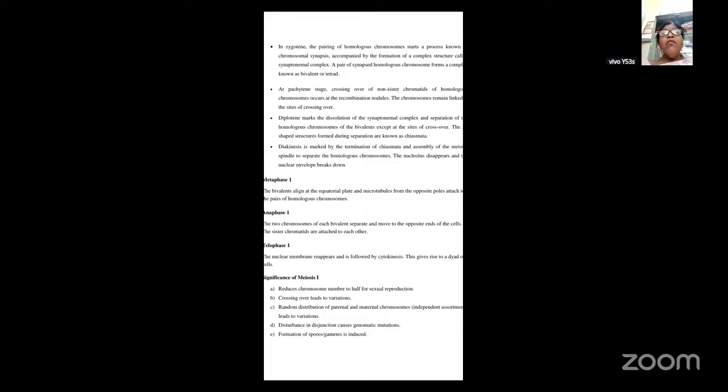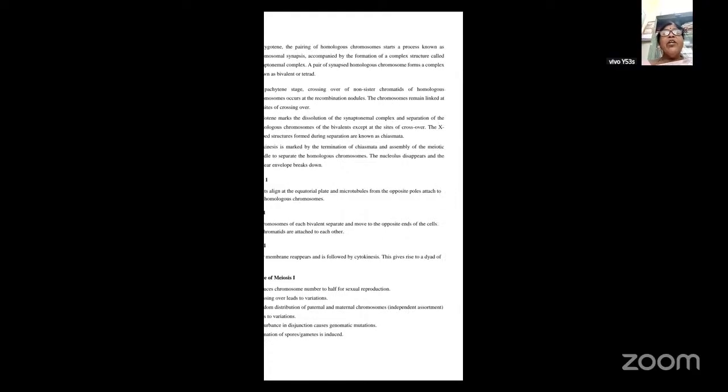Apart from this, a pair of synapsed homologous chromosomes will form a complex known as a bivalent or tetrad. So a pair of synapsed homologous chromosomes occur either in the bivalent form, that is in two forms, or in the tetrad form. These are the things that we see in the zygotene.